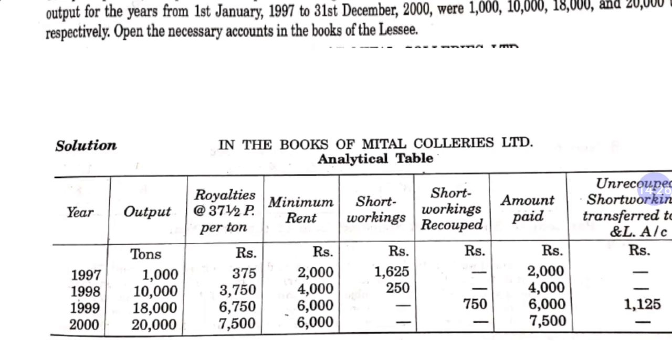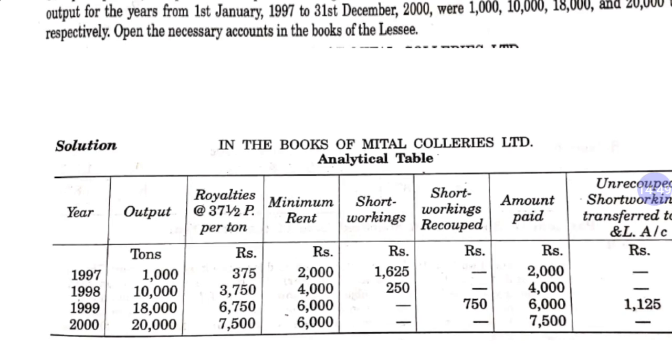As you can see, in the first year we have minimum rent more than royalty, there is short working. In the second year we have minimum rent more than royalty, there is short working. In the third year we have royalty more than minimum rent. In the next year we have royalty more than minimum rent. As per the condition, in the first 3 years we can recover our short working.